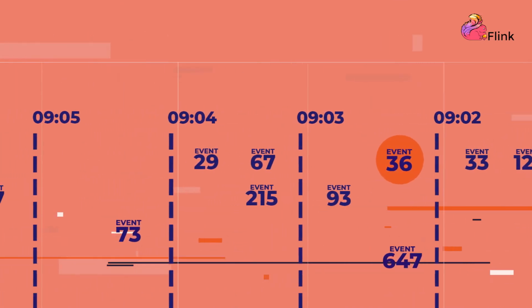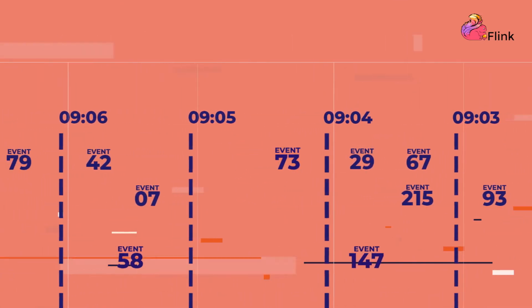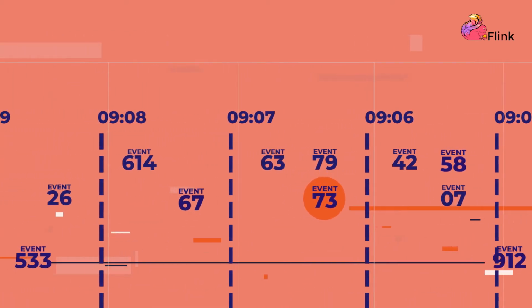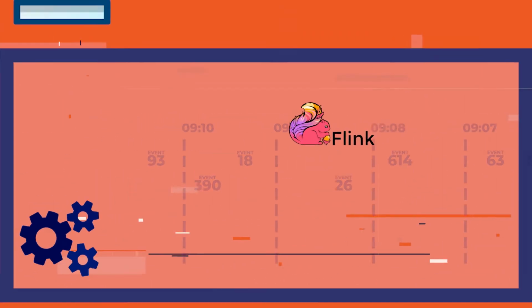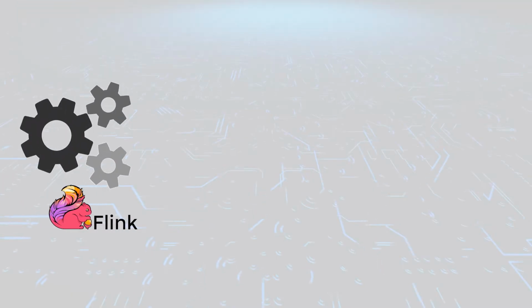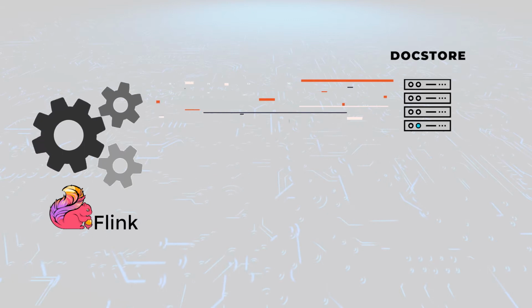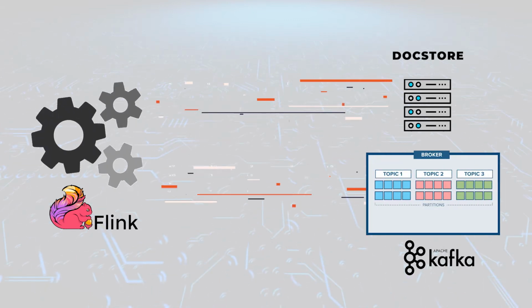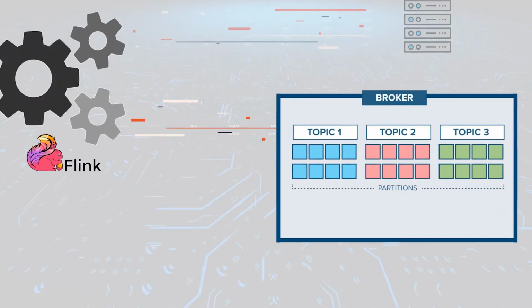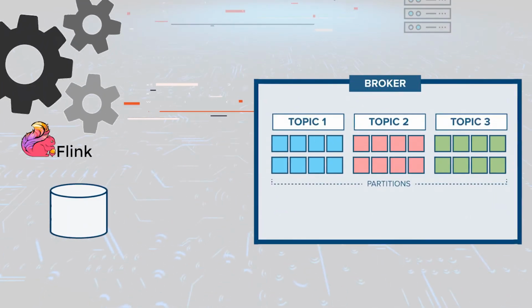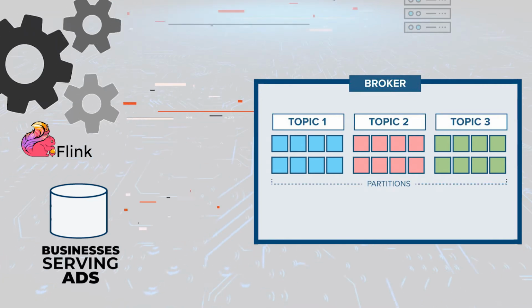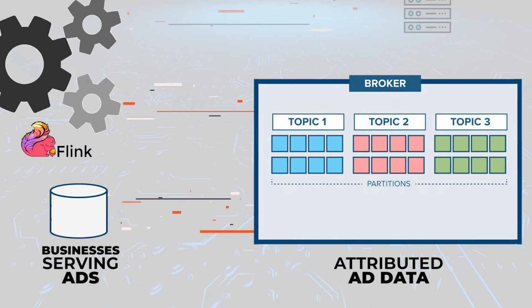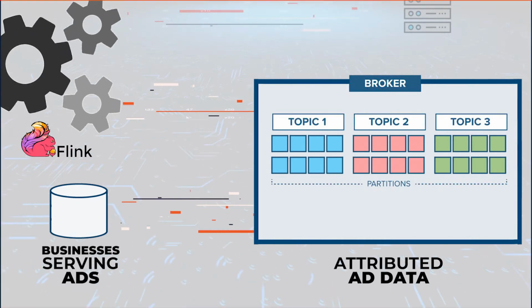Next, Flink aggregates the events into buckets by minute. A minute is large enough for being reliable, but not too large that it would fill the database too quickly. The aggregated data goes to DocStore, a highly scalable data store. At the same time, the data goes to another Kafka sink. The sink ingests the ad data from the Flink job and data from the businesses serving ads. Here, we have the data which tells us who interacted with what ad. We call this the attributed ad event data.